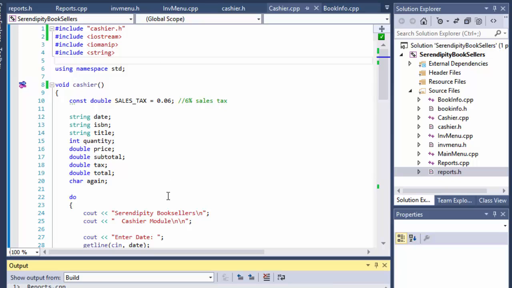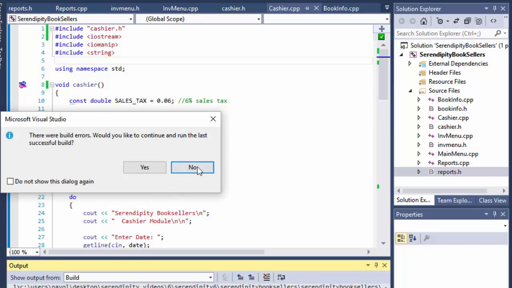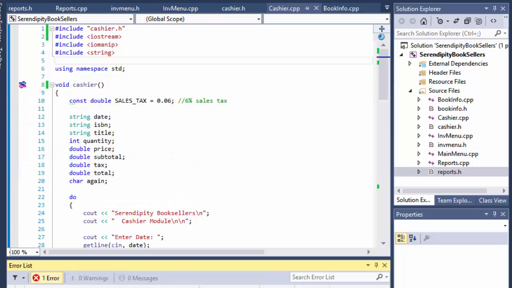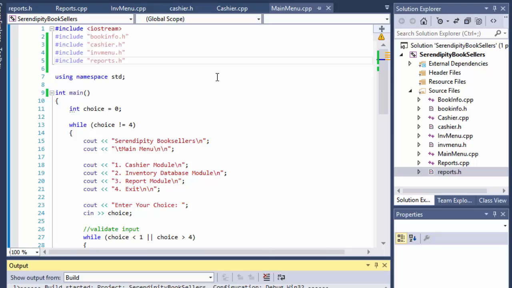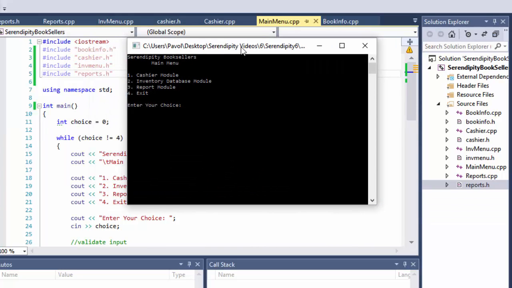So it's building it, and we did get some errors. Okay, I misspelled something, so it's include cashier. And now you can see we don't have any errors anymore because these files now exist because we created them. All right, so we have a cashier module.